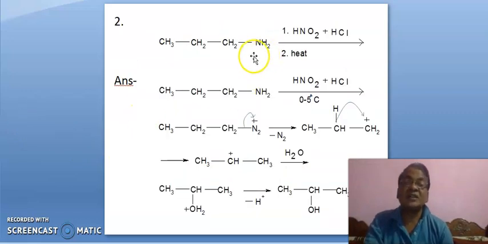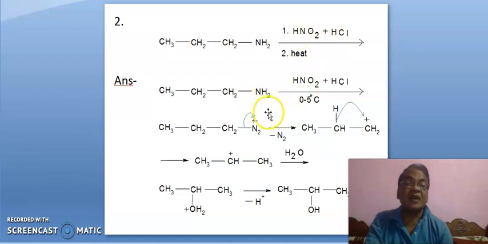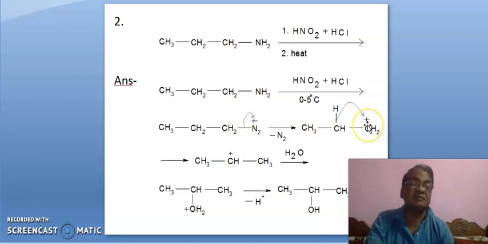Second, it is an amine. Again I am saying that in Wagner-Meerwein rearrangement we use neopentyl alcohol or neopentyl bromide, but here it is an amine. When it is treated with nitrous acid and HCl at 0 to 5 degrees, diazotization will take place, leading to the diazonium ion. It is the diazo group. Further, there is positive charge on nitrogen, which is an electronegative element. Therefore, this bond will break in this fashion, leading to positive charge here.